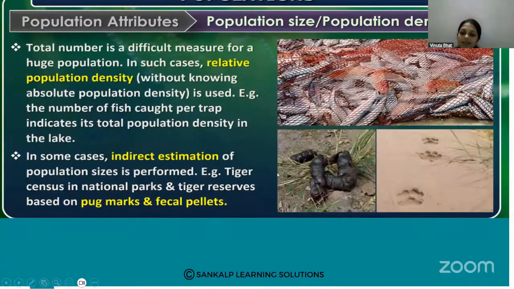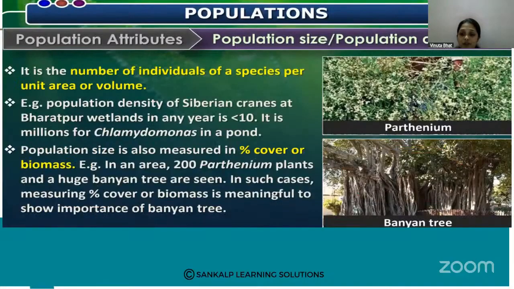So we can use percentage cover or biomass to show the importance of the banyan tree, instead of population density.